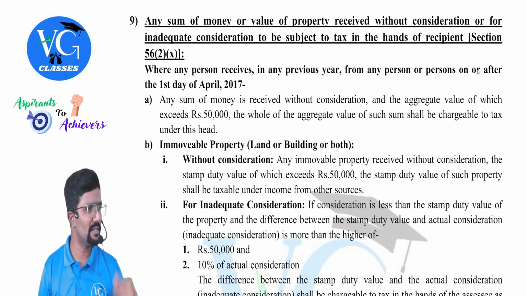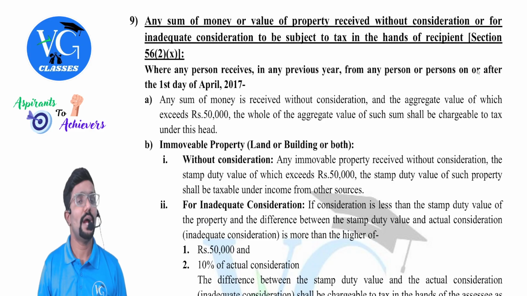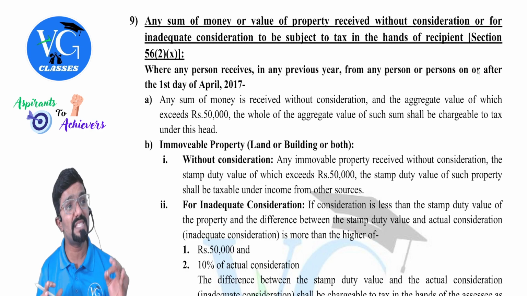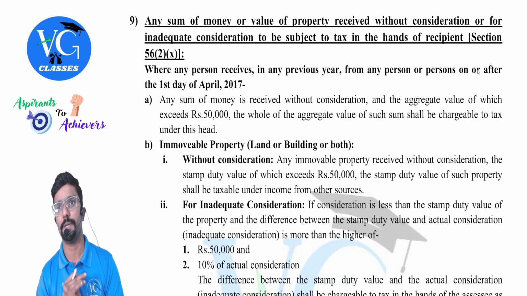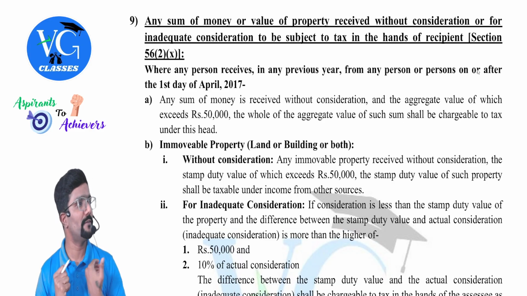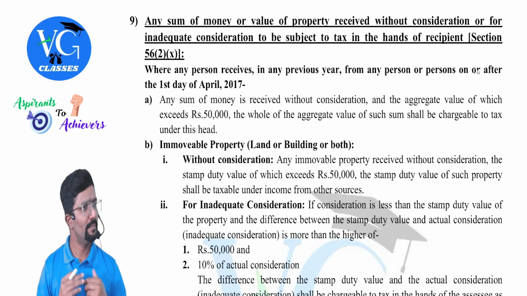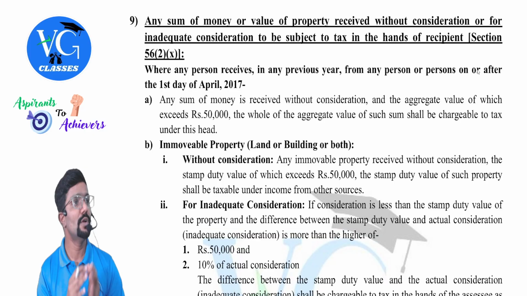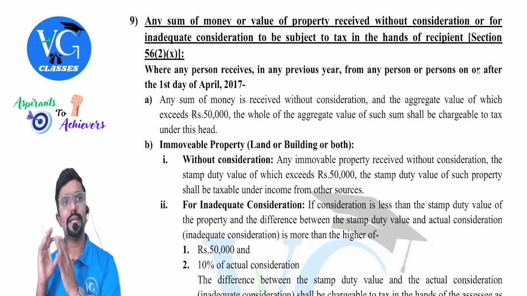Money means currency notes or coins. Immovable property means land or building. And when it comes to movable property, not all movable property is taxable, only some specific movable property. We will see the list they have given. So whenever I am receiving a gift, I need to check whether section 56(2)(x) is applicable for me or not, because there are a few exceptions also. For example, if the gift is received on the occasion of marriage or from a relative, exemption is there. But let us learn the exemptions later.